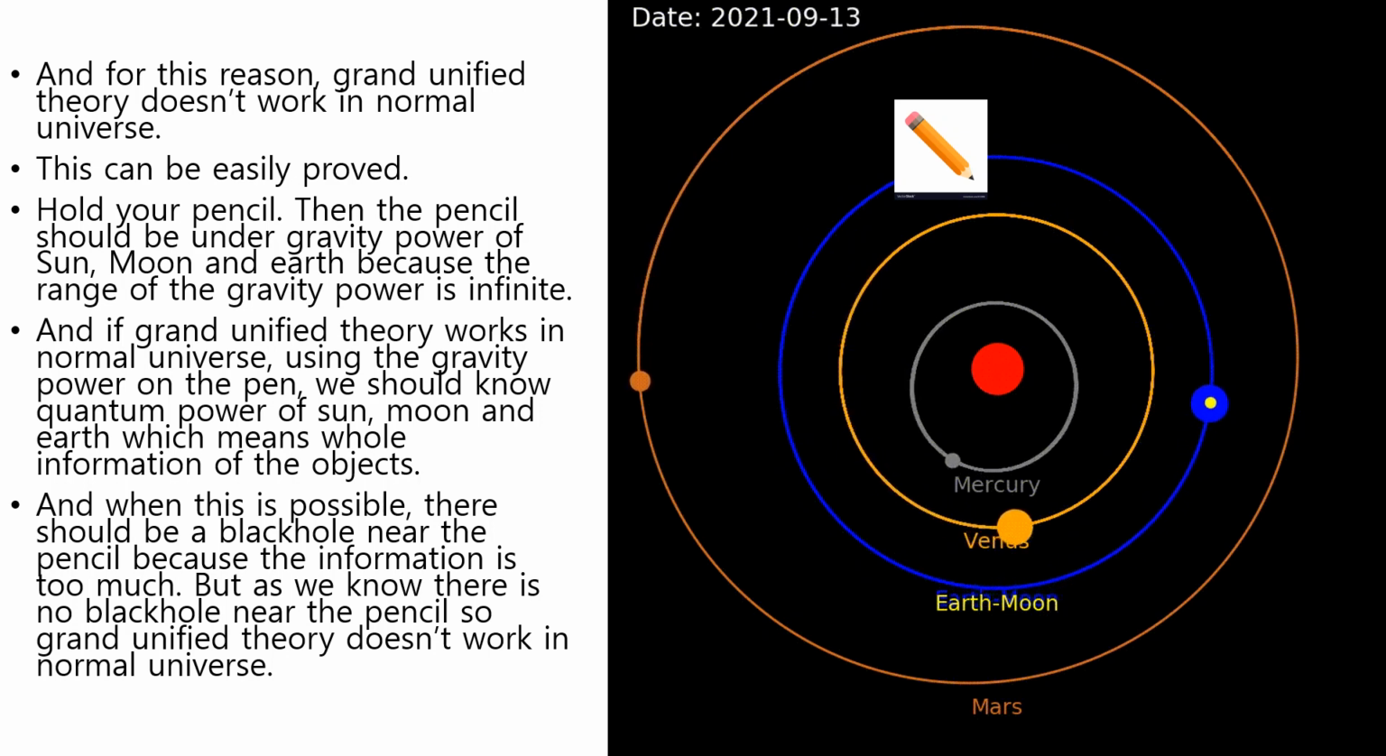This can be easily proved. Hold your pencil. Then the pencil should be under the gravity power of Sun, Moon, and Earth because the range of the gravity power is infinite. If grand unified theory works in normal universe, using the gravity power of the pen, we should know the quantum power of Sun, Moon, and Earth, which means the whole information of the object. And when this is possible, there should be a black hole near the pencil because the information is too much. But as we know, there is no black hole near the pencil, so grand unified theory doesn't work in normal universe.